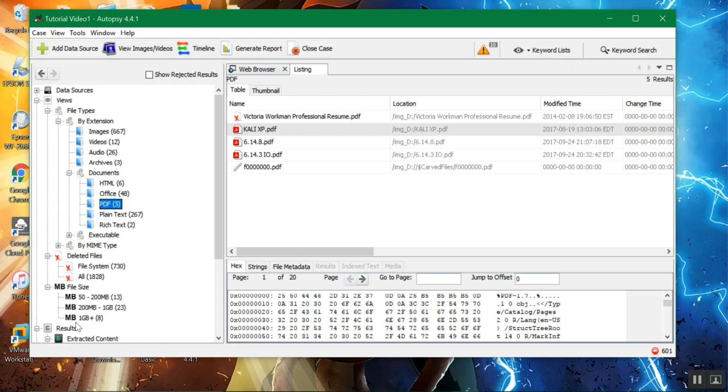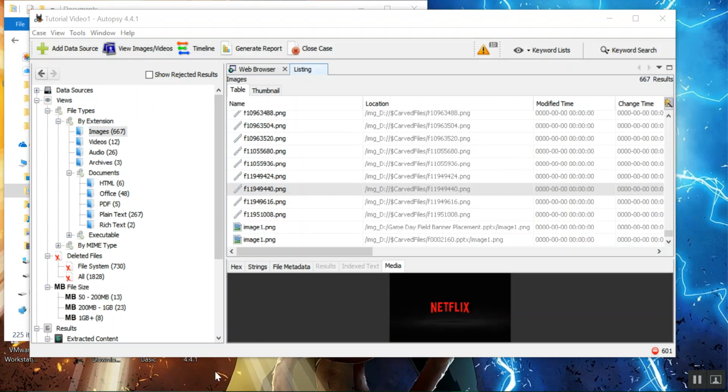As you can see, there are eight files that are 1 gigabyte or greater, which most of them are just deleted files.